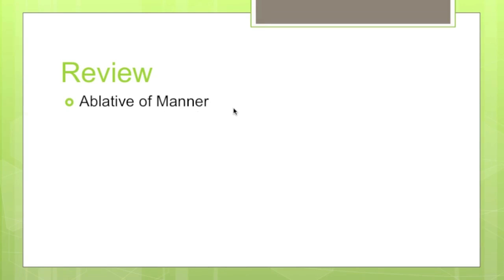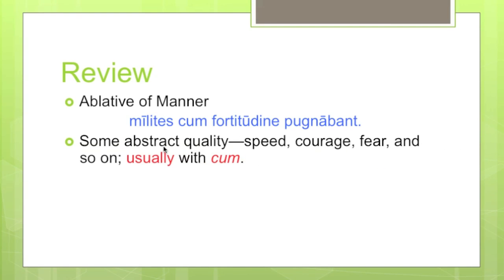Now let's move to the ablative of manner. Here's an example. Milites cum fortitudine pugnabant. The word fortitudo, fortitudinis, feminine, means bravery. It's obviously from the word fortis, forte, brave. So this means the soldiers were fighting, pugnabant, cum fortitudine, with bravery. It's always some abstract quality, speed, courage, fear, and so on. It's not a tool. It's easy to confuse this with the ablative of means. But the ablative of means is always some tool. This is not some tool. This is some abstract quality with which you do something.